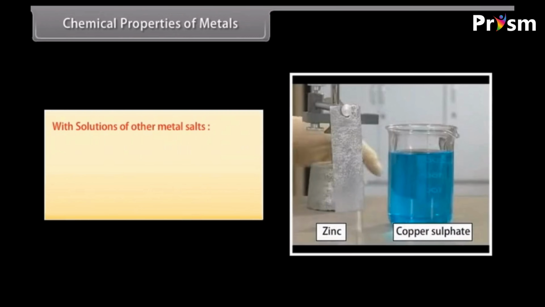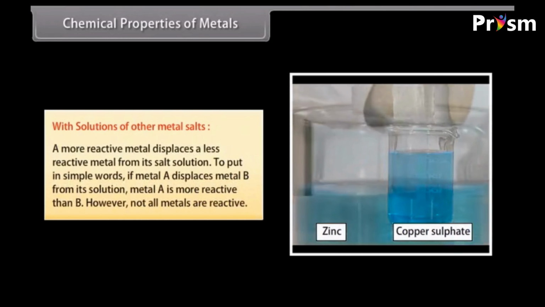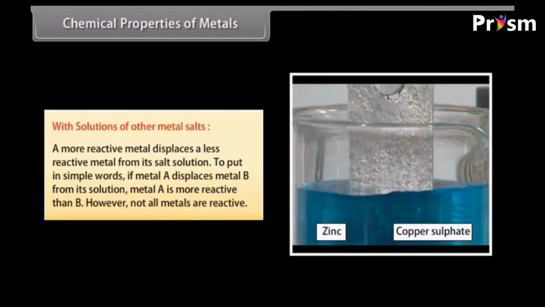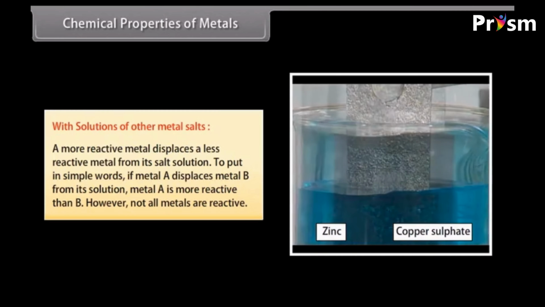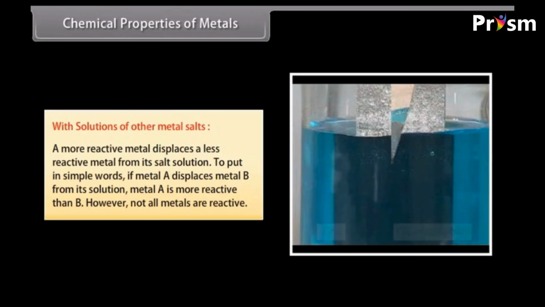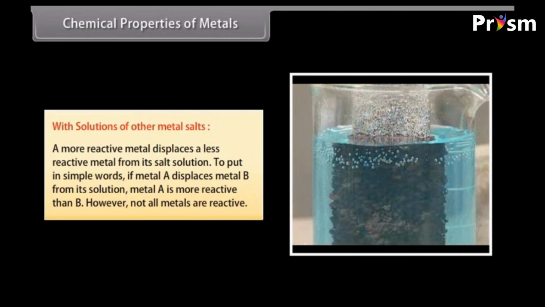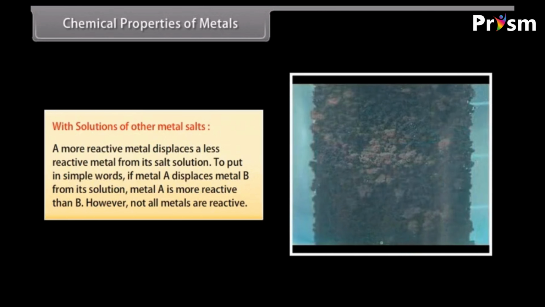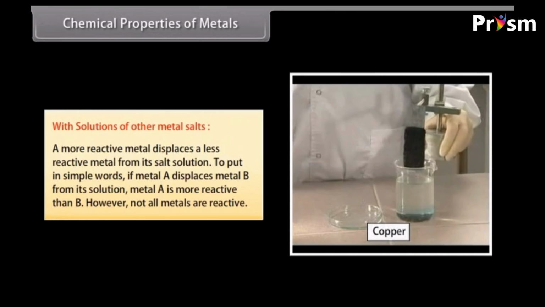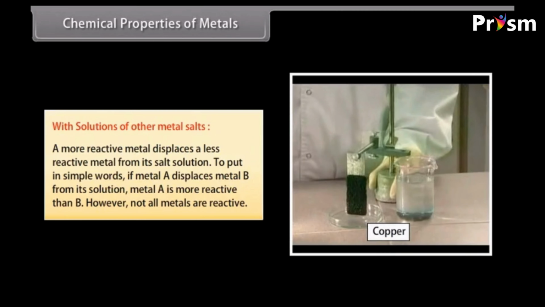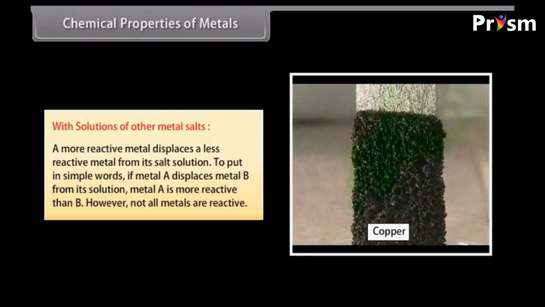With solutions of other metal salts: a more reactive metal displaces a less reactive metal from its salt solution. To put it in simple words, if metal A displaces metal B from its solution, metal A is more reactive than B. However, not all metals are reactive. In this reaction, the copper contained in the copper sulfate is replaced by zinc.